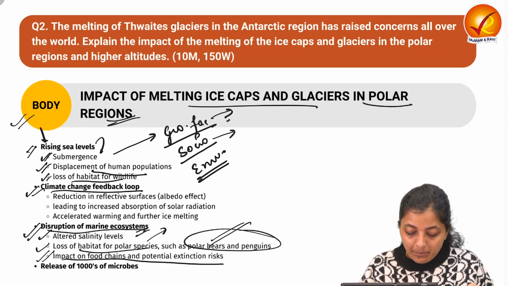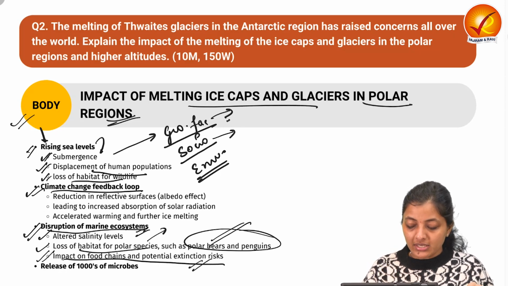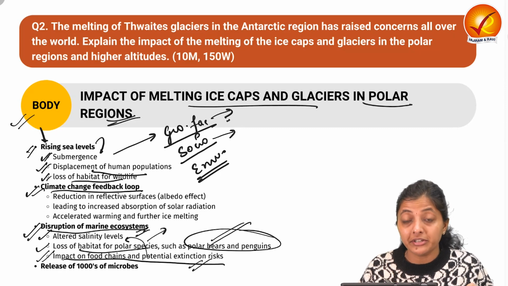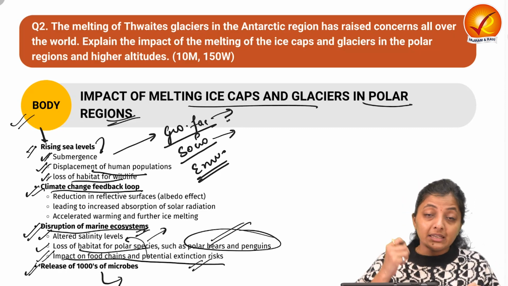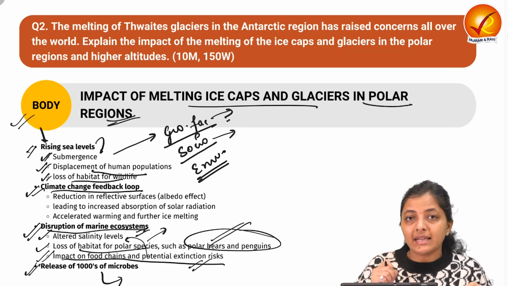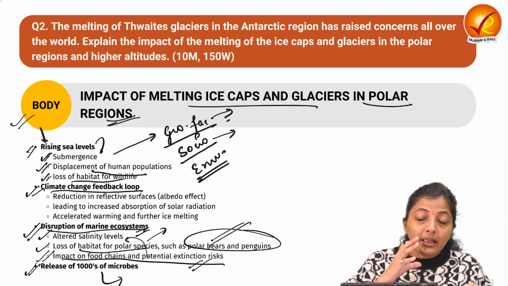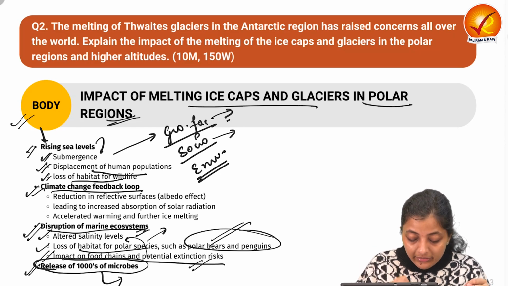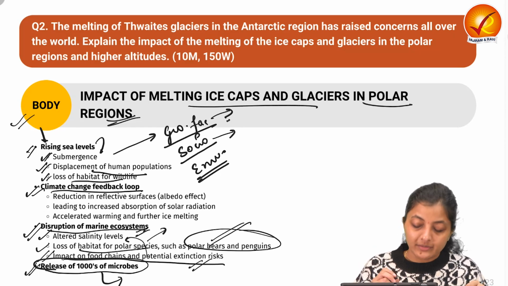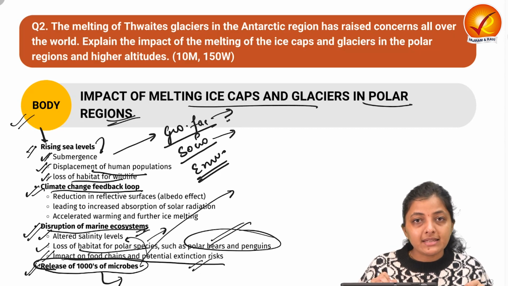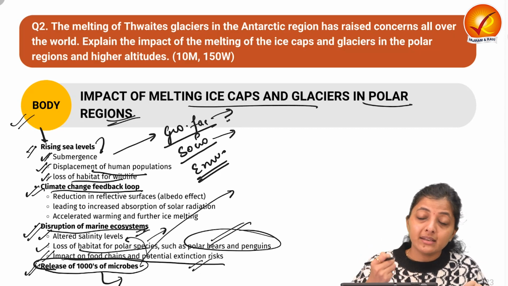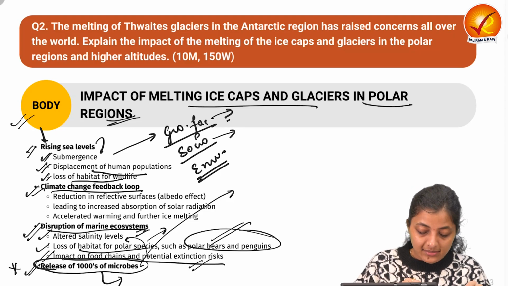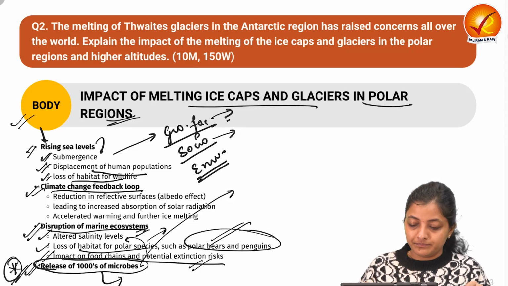Then next is the impact on the food chain and the potential extinction risks, as we have discussed, due to the change in salinity level. When the glaciers and ice caps melt, exposure of the darker surface will happen, and along with that the release of thousands of microbes, and some scientists say that the next pandemic can happen due to the melting of glaciers only. So this can be a major cause of concern.